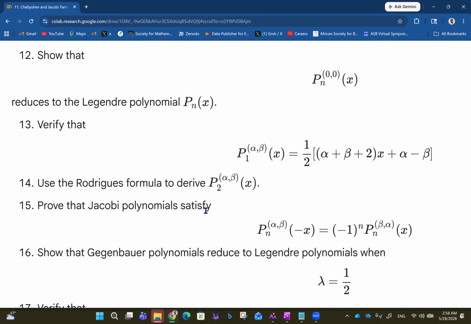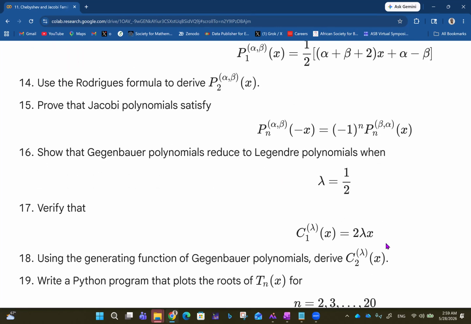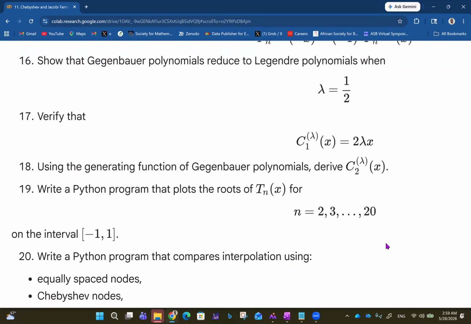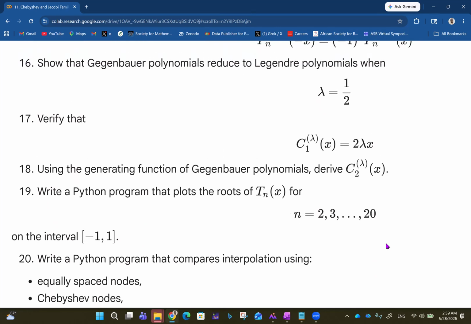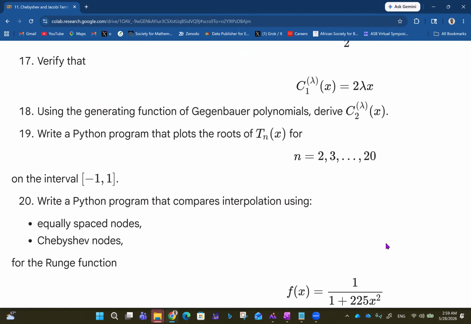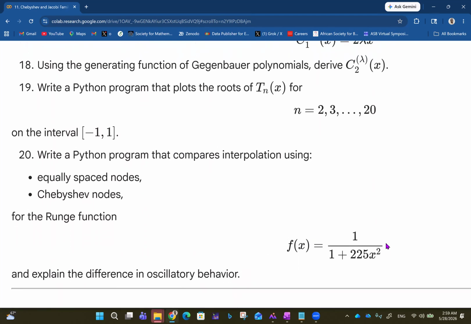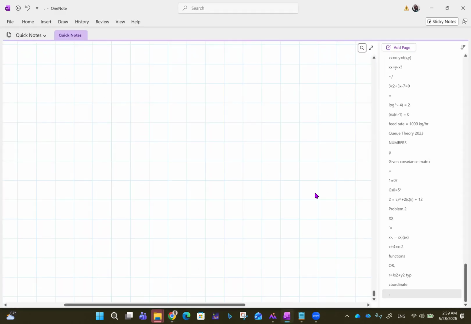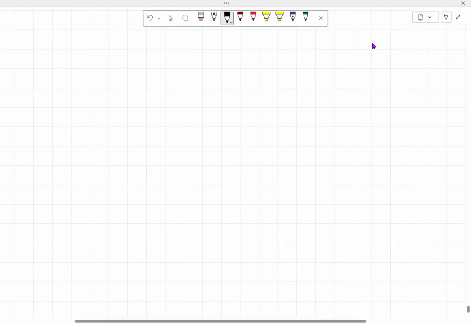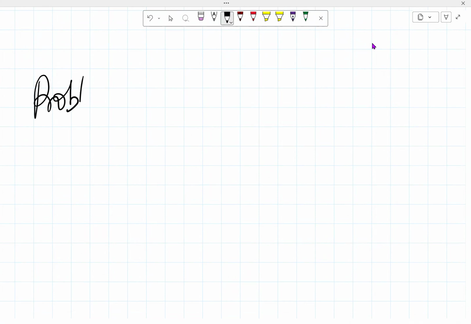We want to prove that Jacobi polynomials satisfy P_n^(alpha,beta)(-x) = (-1)^n P_n^(beta,alpha)(x). Then the rest, 6 to, okay, maybe we can't see everything. 6, you can see 6 to 19 here. And then we can see 17, then we have 18 to 20. So let's go ahead and take questions 10 and 15 as we begin to bring this to a close. So problem 10, for starters.